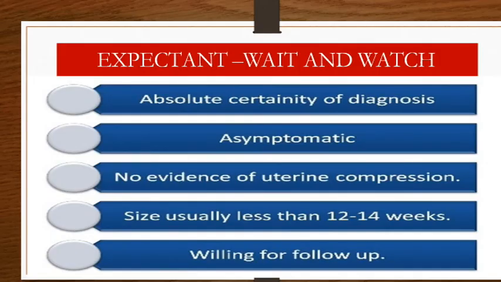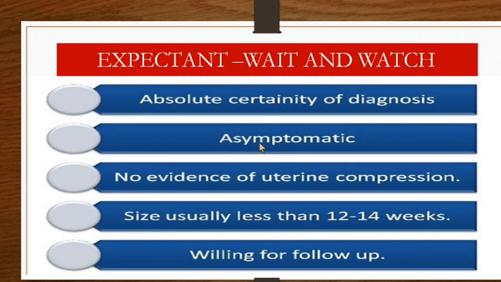Now we talked of a terminology as expectant or wait and watch. In which fibroids can we advise them to wait and watch? When you are absolutely certain of the diagnosis, that it is fibroid and no other comorbidities are associated with the patient.